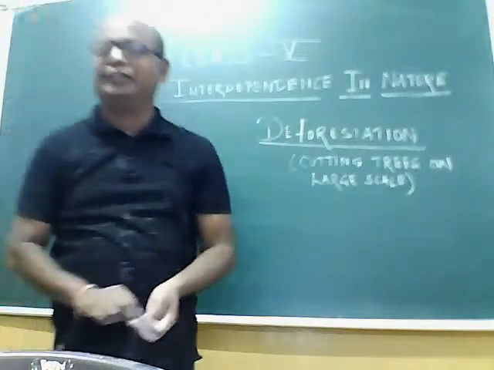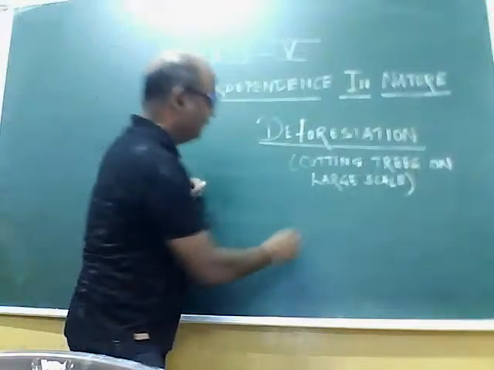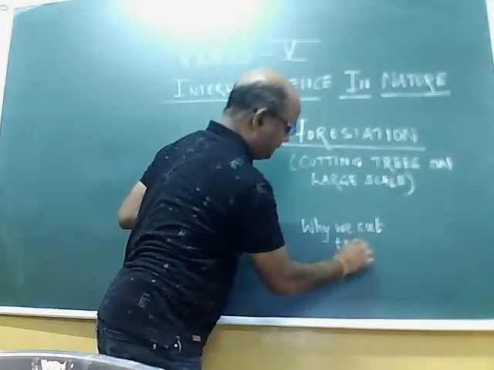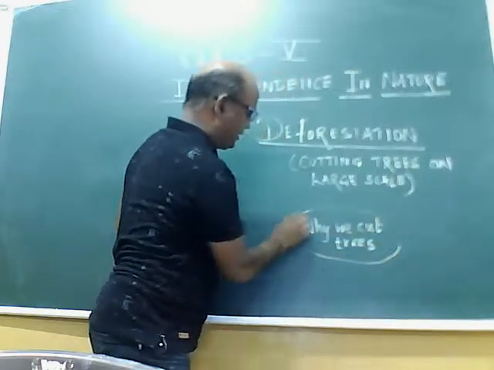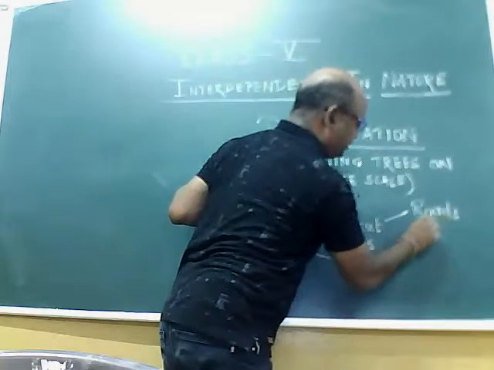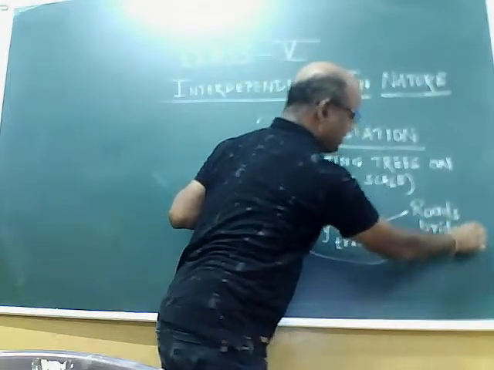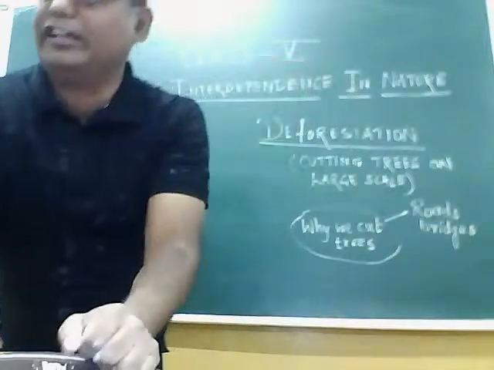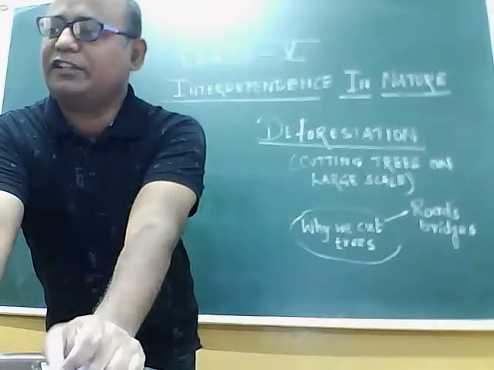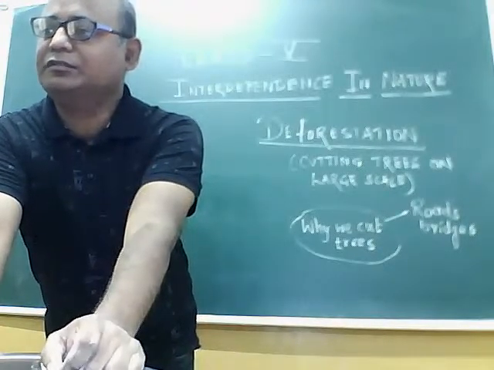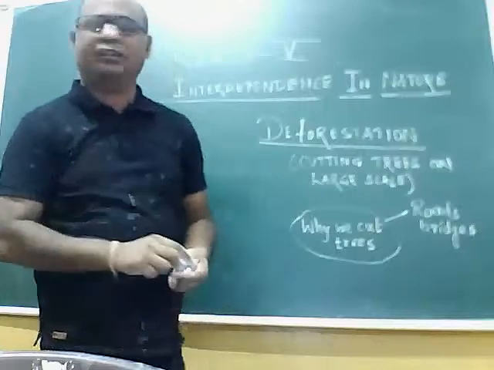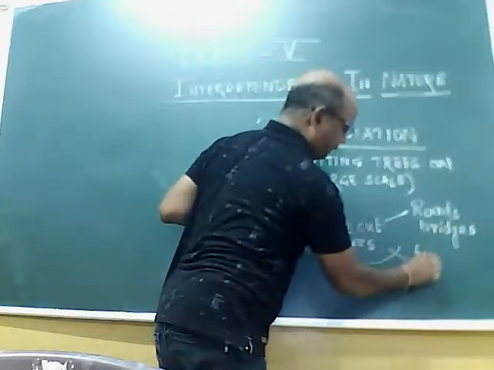Now, why are we cutting trees? That is also very important. Why do we cut trees? One by one, give the reason for this. Yes, first I will give. We want to make roads, bridges, buildings, complexes, airports. For that we are cutting trees. Not only that, lots of reasons are there. For furniture, Bara gave a very correct answer. Very good, beta. For furniture, we are cutting trees.